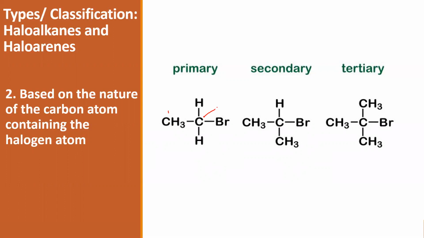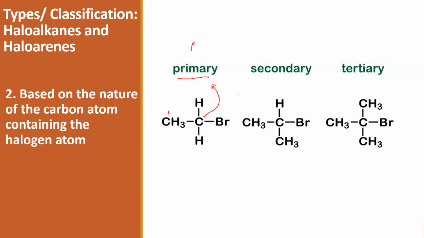Such a carbon is called a primary carbon, and such an alkyl halide or haloalkane is called a primary haloalkane. So who is a primary haloalkane? A primary haloalkane is a haloalkane where the halogen is attached to a carbon atom which is in turn attached to one more carbon atom. Such a haloalkane is called a primary haloalkane, which is also indicated like this.